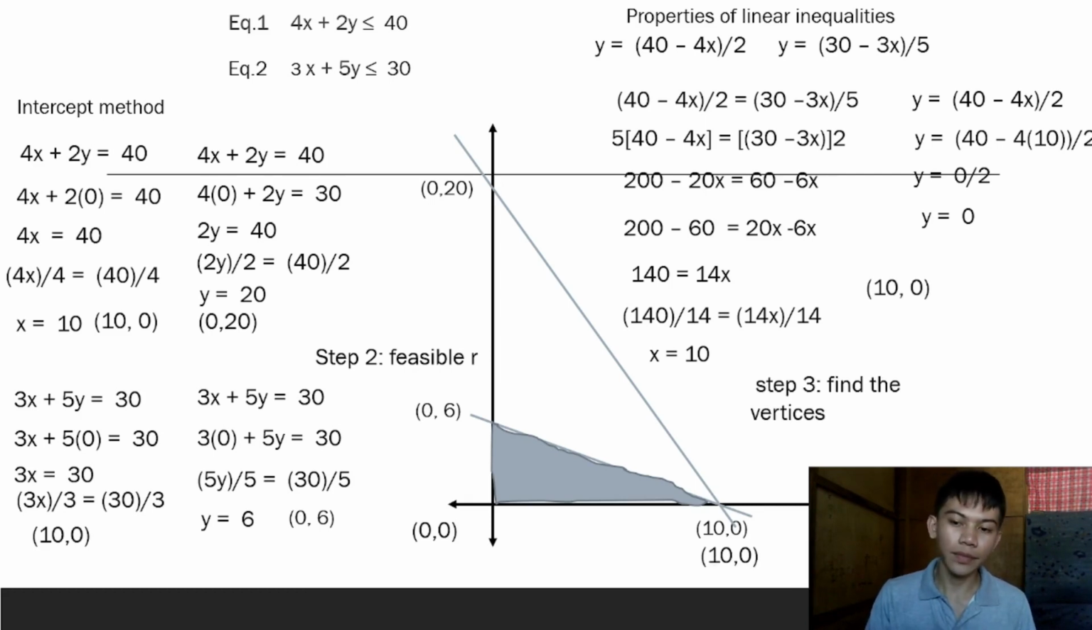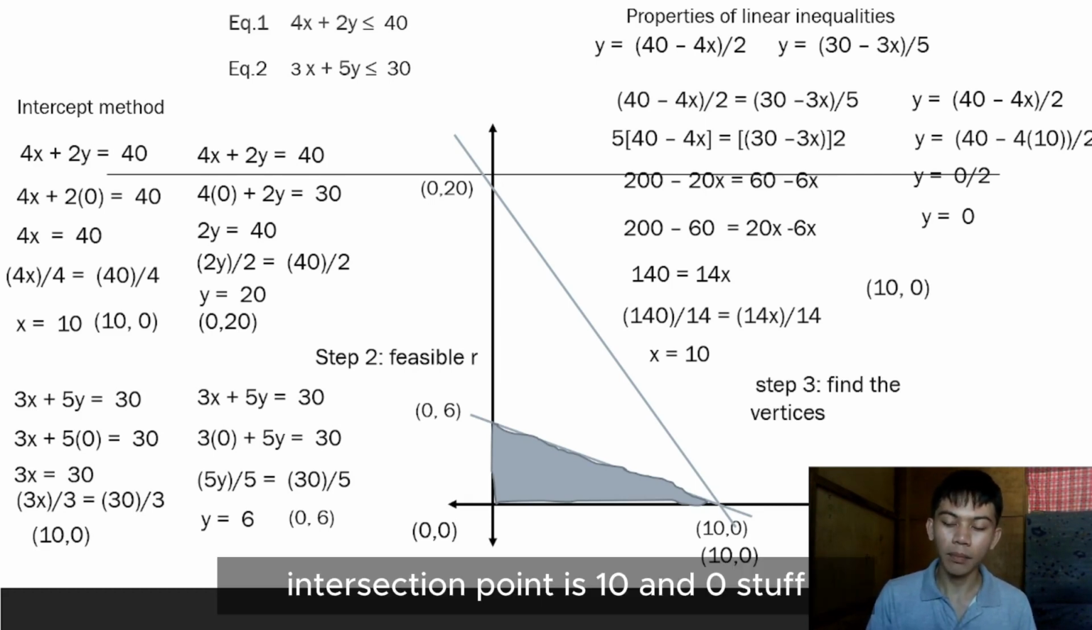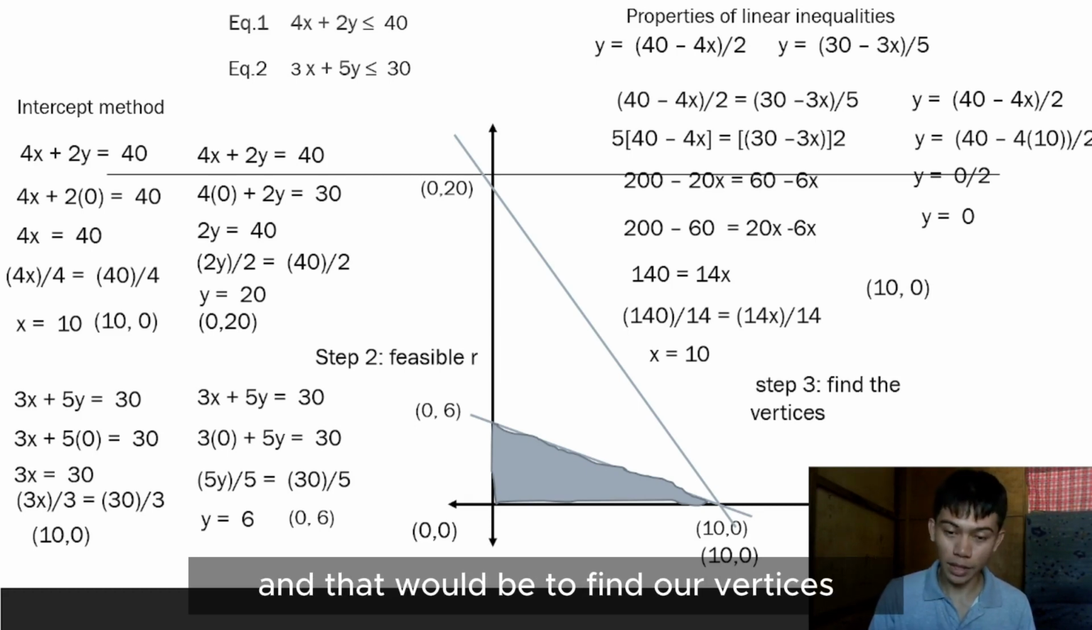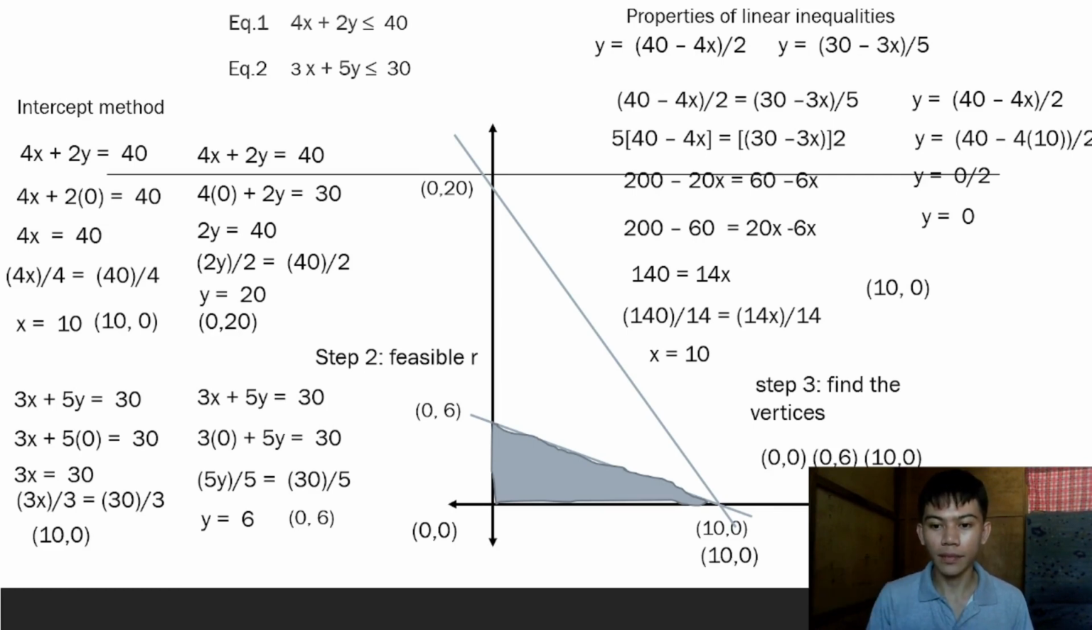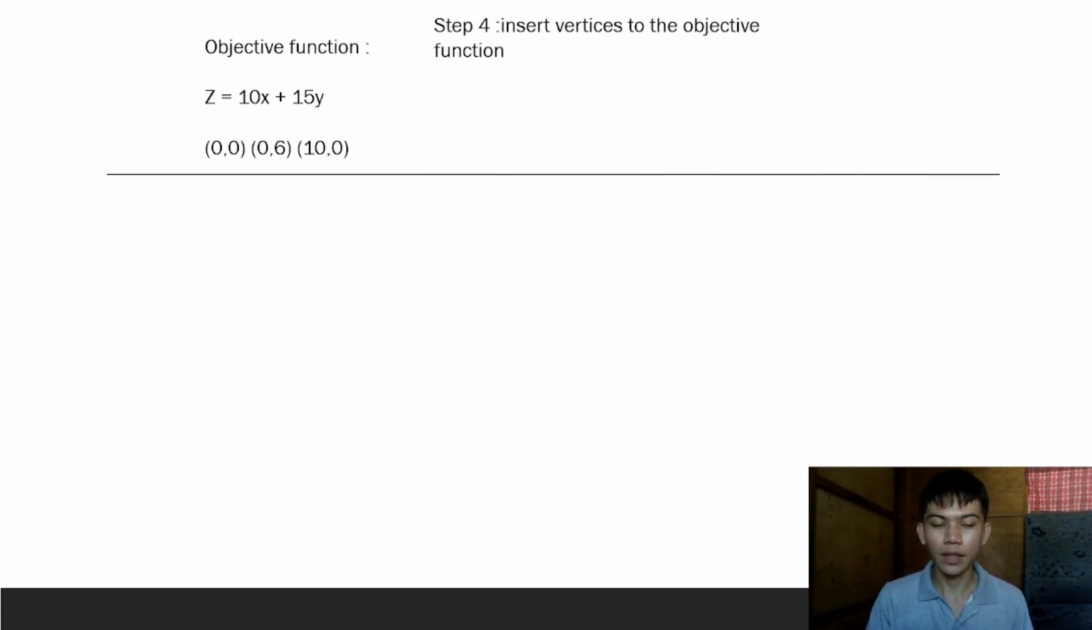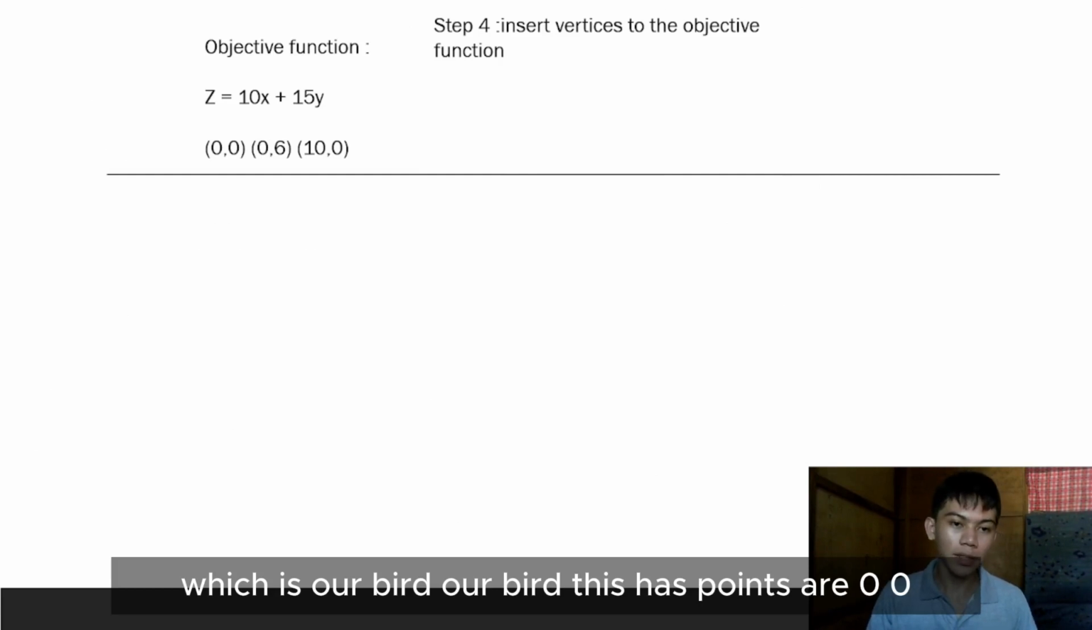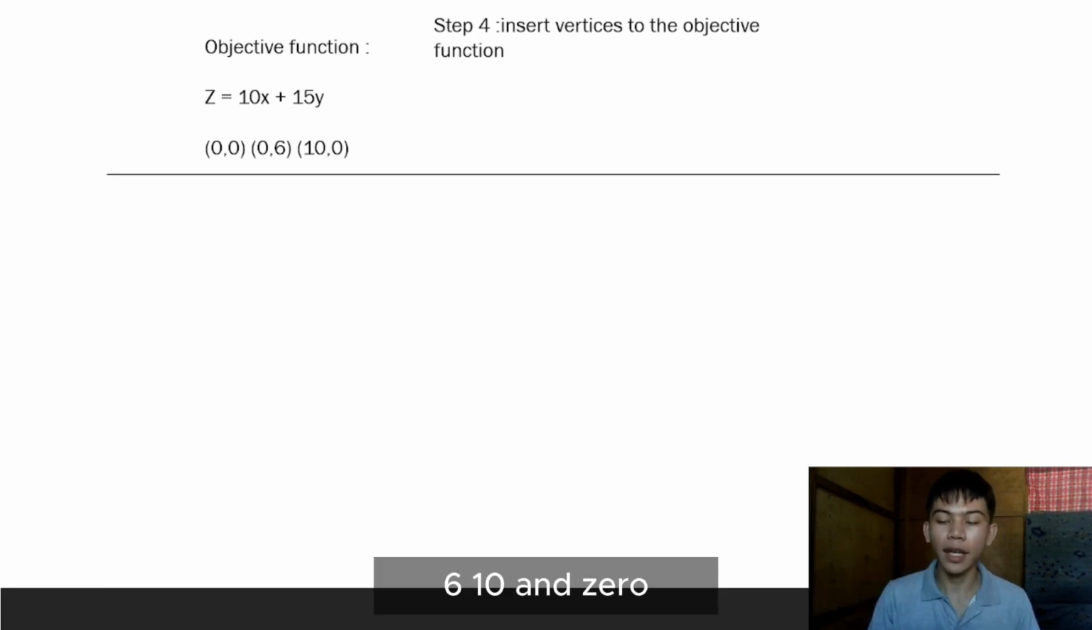Then we know that our intersection point is (10, 0). And that would be to find our vertices. After we get our vertices, we insert them into our objective function. Our vertices are (0, 0), (0, 6), and (10, 0).